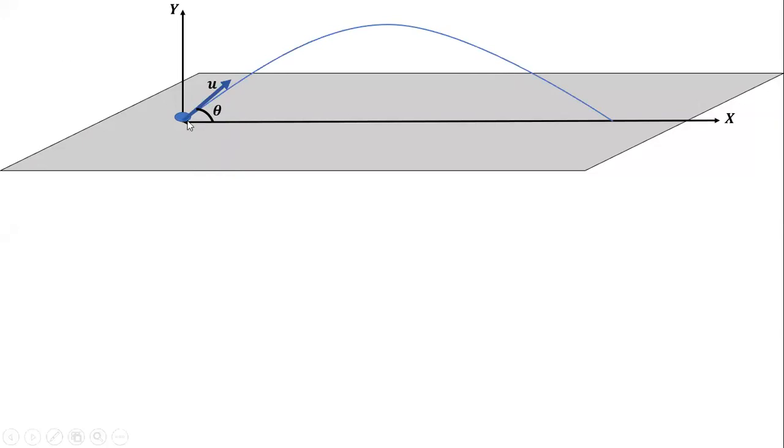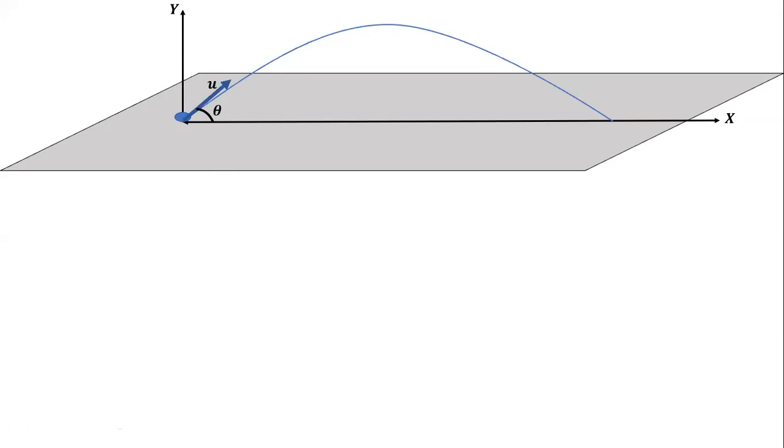Whenever we throw anything in an inclined position, or whenever we have an inclined vector, here u is a velocity vector, and with respect to the x-axis and y-axis I can resolve it.